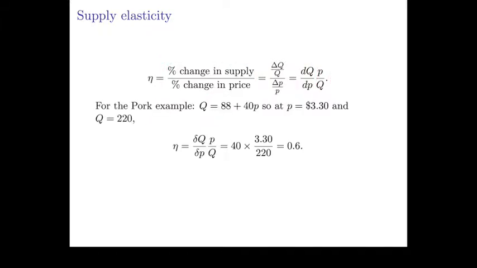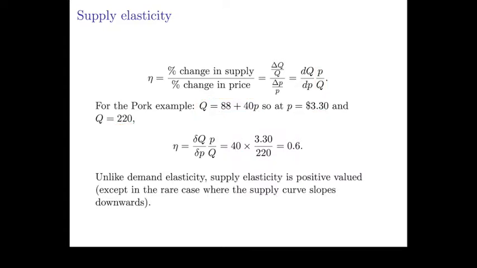So for our pork example, remember the supply function was 88 plus 40p. So we could calculate the supply elasticity at the price of 330 and the quantity of 220. So we could take the derivative of quantity with respect to price. If I take the derivative of this with respect to price, we just get 40. And then we multiply that times p over q. So p is 330, q is 220. So we plug those in and we find that the supply elasticity is 0.6.